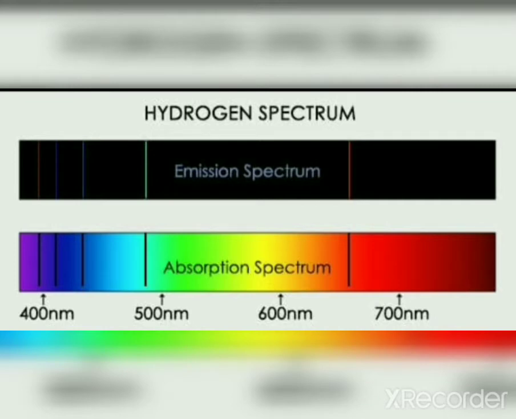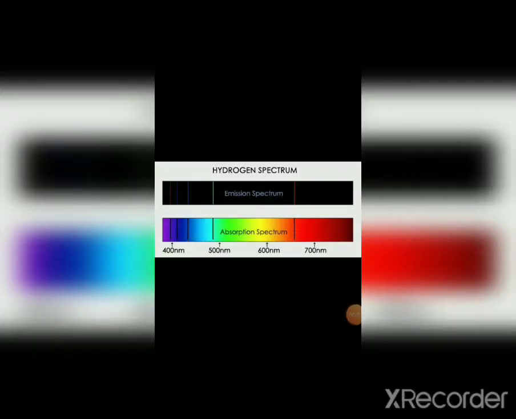So what will happen when energy is supplied? Atoms will absorb energy and reach a higher energy state. But the higher energy state is quite unstable. So to become stable, atoms will emit radiation in various regions of the emission spectrum. The frequency or the wavelength of the radiation emitted is recorded, and this gives us the emission spectrum. The study of emission or absorption spectra is known as spectroscopy.